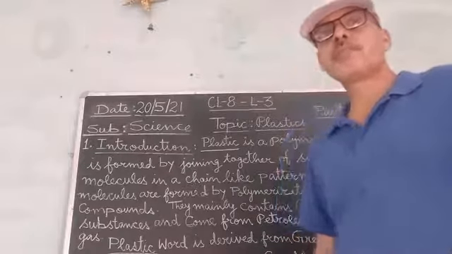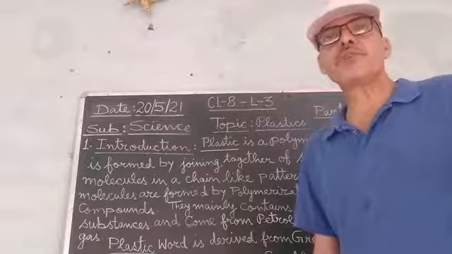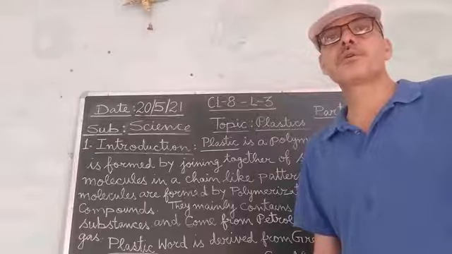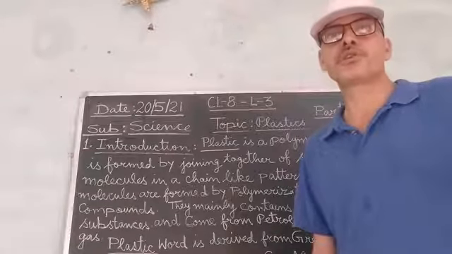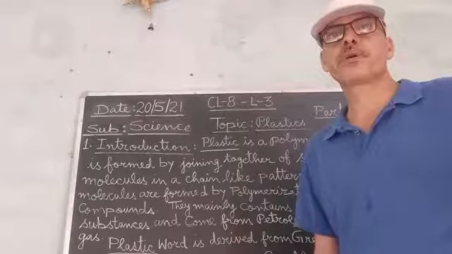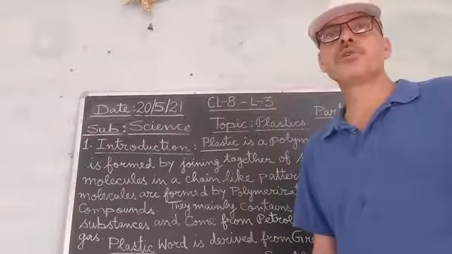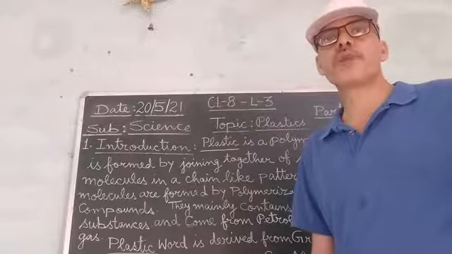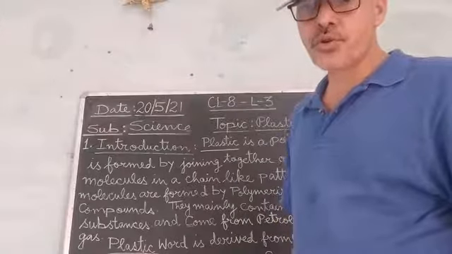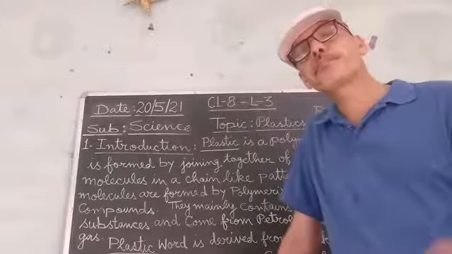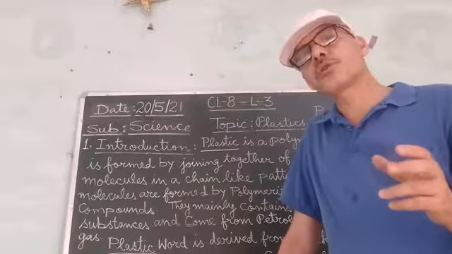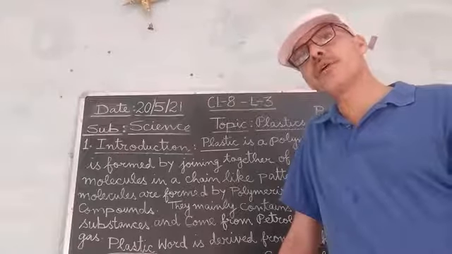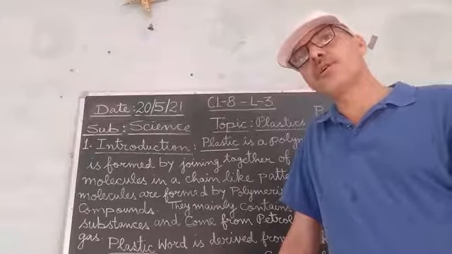Second example is the melamine. This melamine type of thermosetting plastic has the property of tolerating excess heat, and that's why it is used for making dinner cookware as well as various types of decorative items, and it is also used for making the clothes of the firemen who extinguish the fire when any fire accident takes place.